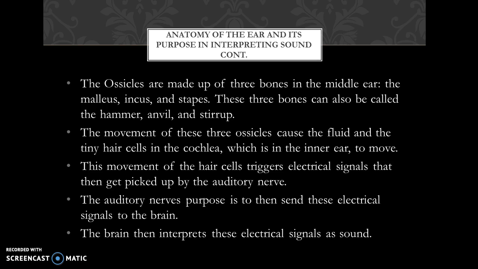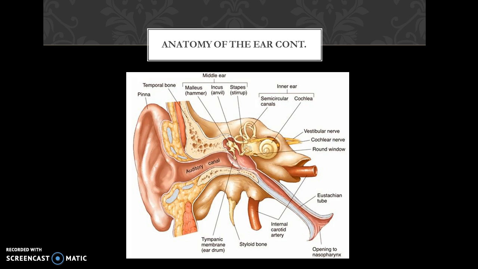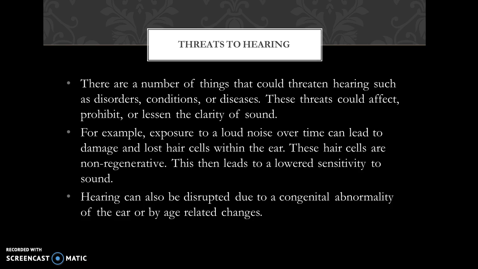This movement of the hair cells trigger electrical signals that then get picked up by the auditory nerve. The auditory nerve's purpose is to then send these electrical signals to the brain, which is when the brain interprets these electrical signals as sound. This is a picture where you can more clearly see the anatomy of the ear. The outermost region, which is the pinna, the auditory canal, and the malleus, incus, and stapes.